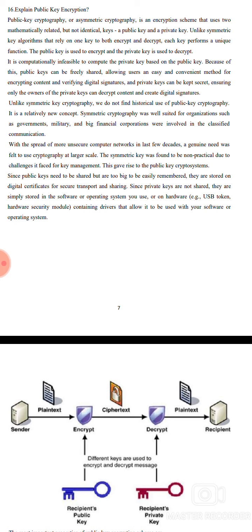The symmetric key was found to be impractical due to the challenges of key management. This gave rise to the public key cryptosystem. The public key needs to be shared. The keys are stored in digital certificates for secure transport and sharing.